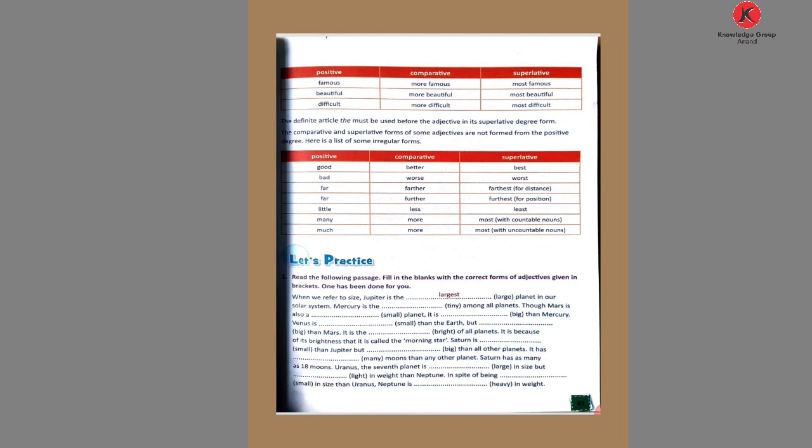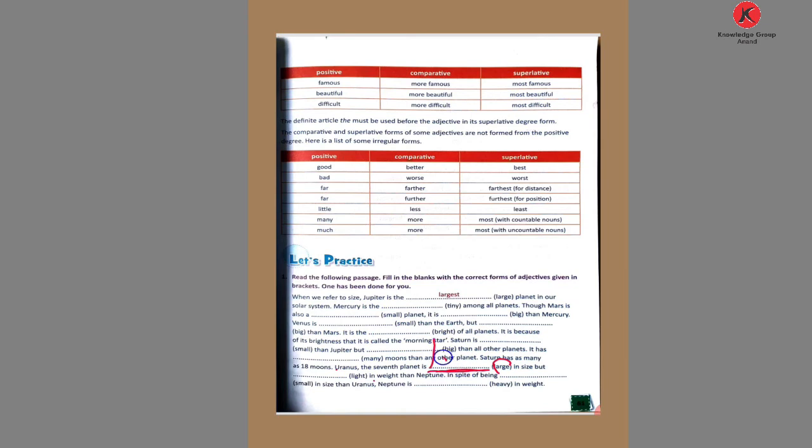Uranus, the 7th planet, is blank in size, but blank in weight. Here the given word is large.